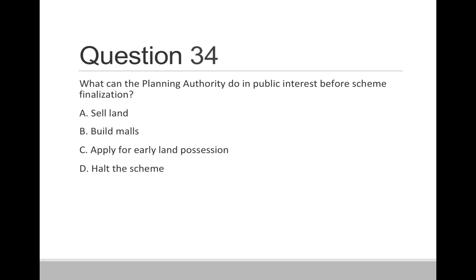Question 34. What can the planning authority do in a public interest before the scheme finalization? Option A, sell land. Option B, build mall. Option C, apply for early land possession. Option D, halt the scheme. So correct answer is apply for early land possession.